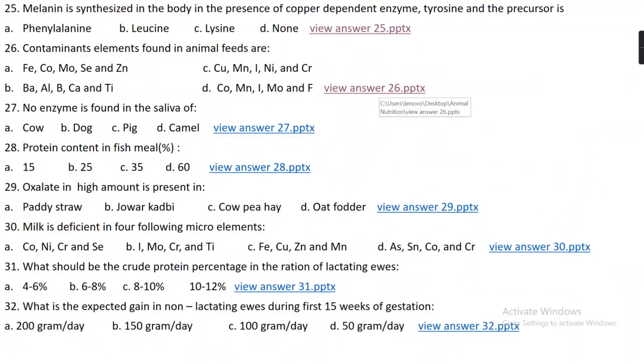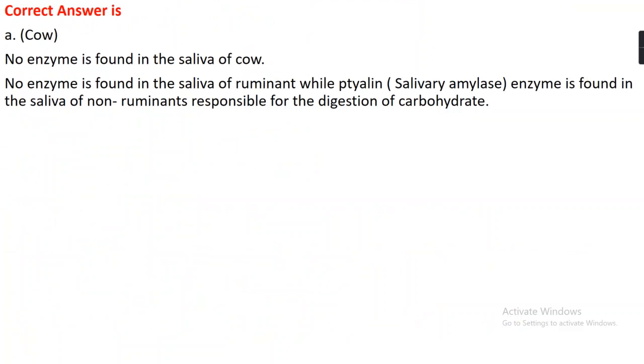Question number 27. No enzyme is found in the saliva of option A cow, option B dog, option C pig, or option D camel. The right answer is option A, which is cow. No enzyme is found in the saliva of a ruminant, while salivary amylase is found in the saliva of non-ruminants and is responsible for the digestion of carbohydrate.